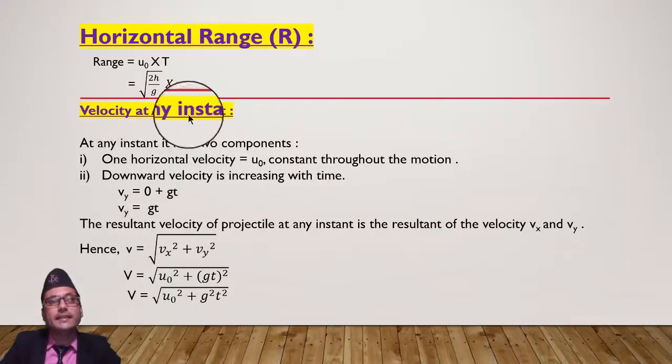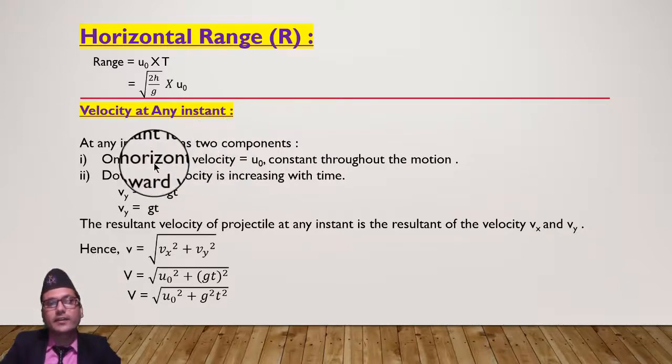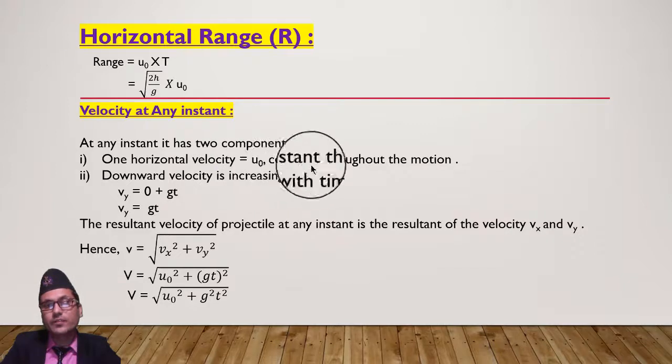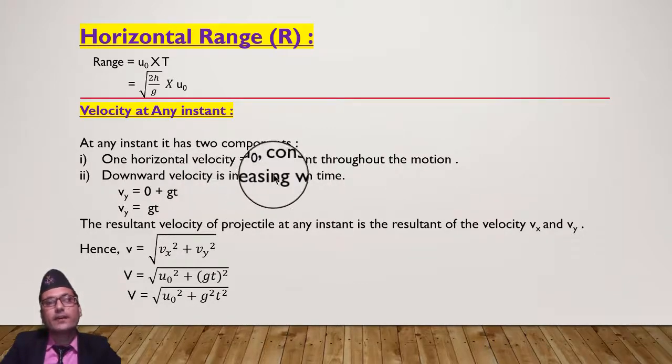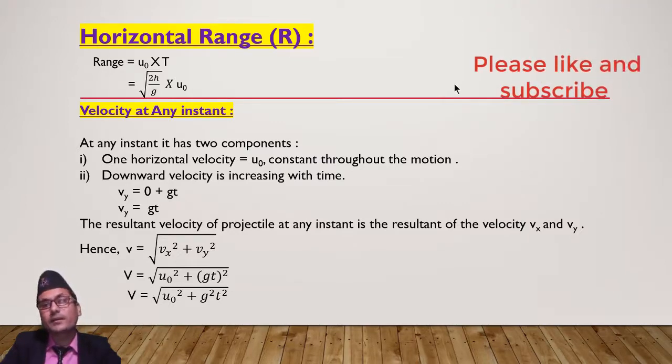And velocity at an instant has two components. We already know the horizontal component and the vertical component. The horizontal component u0 is the same throughout the motion, and the downward velocity increases with time. When the object moves from the ground to the upper level, its velocity decreases, and from top to bottom, its velocity increases.